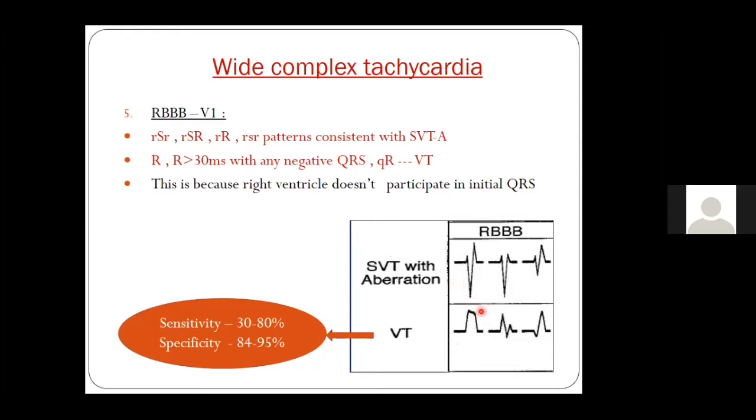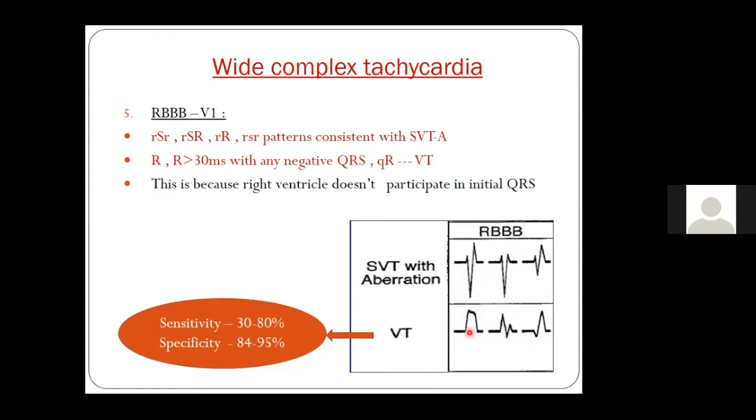So you can see down, if you have only R, or you have a rabbit ear pattern, where the first R is always taller than the second R, it means you are dealing with a patient with ventricular tachycardia. This is in comparison with the RBBB pattern where the second R is usually taller than the first R, or an R dash is taller than the R, then you are dealing with a patient with SVT with aberrancy.